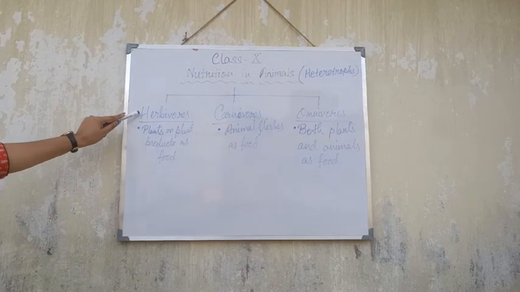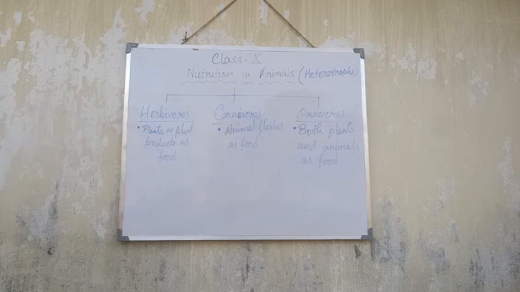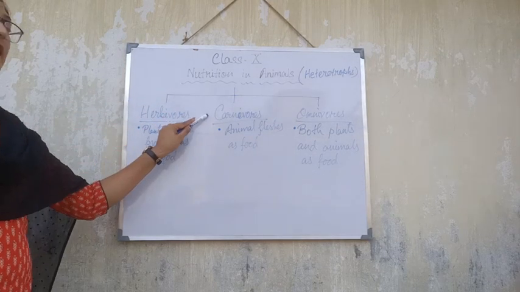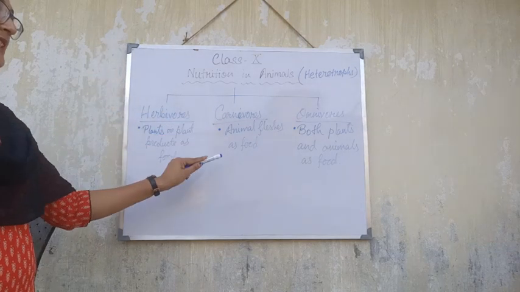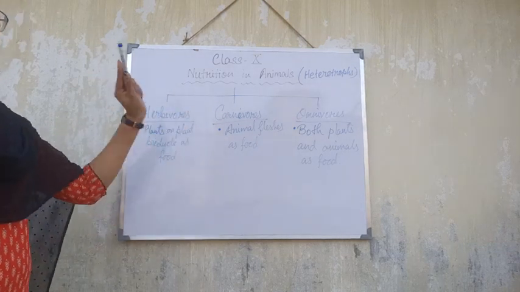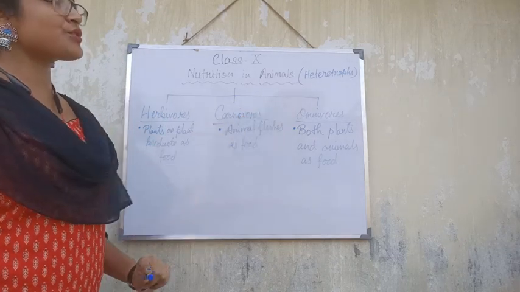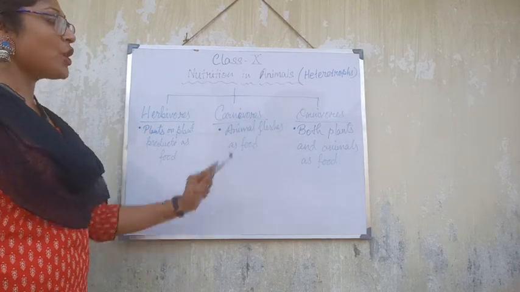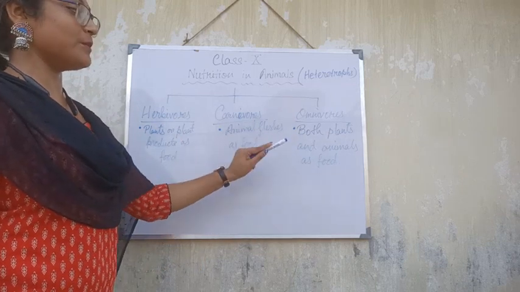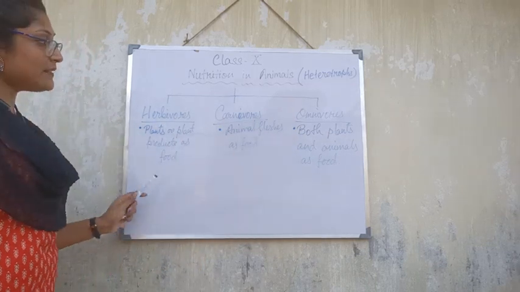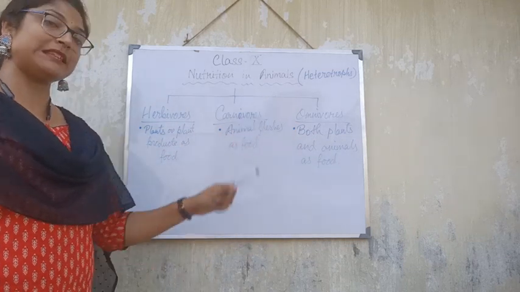Herbivorous, in which the organism will take plants and plant products as food. Carnivorous, the type of organism that will take animal flesh as food. Omnivorous means the organism that will take both plants as well as animals as food. So these three types of nutrition methods are there.